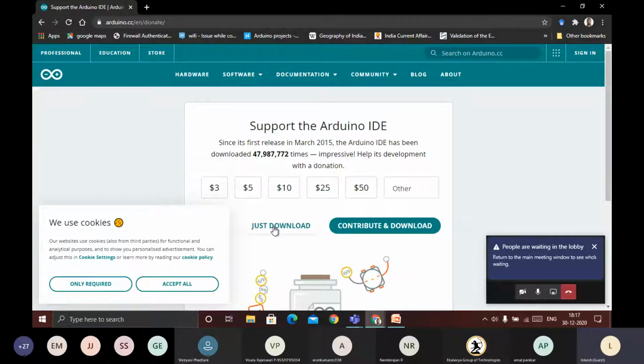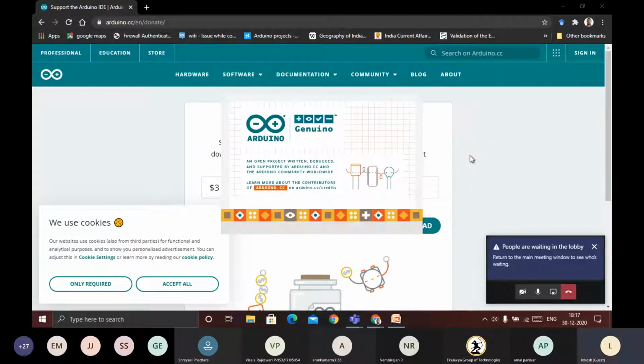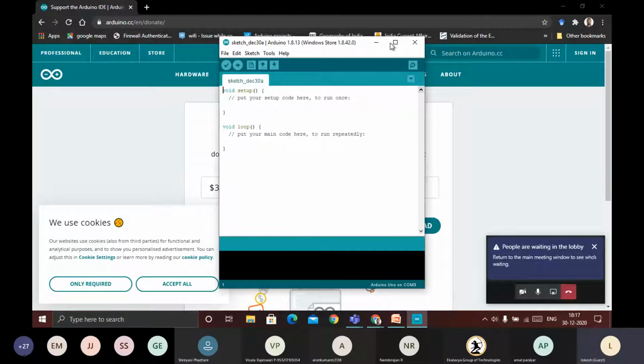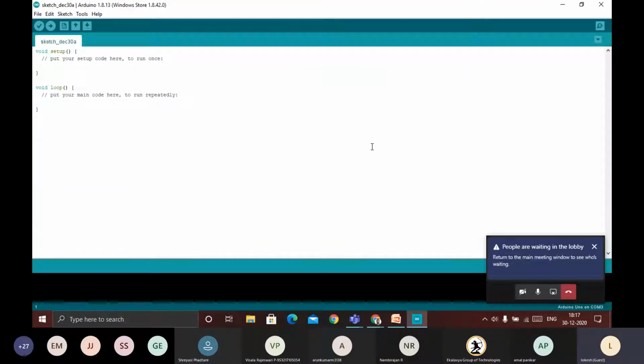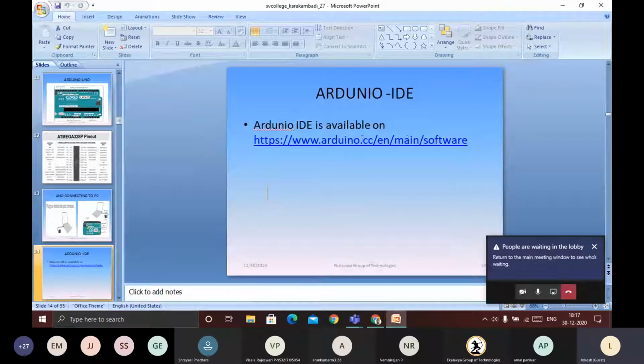It will download. It's simply a download, and it's going to be an app something like this. So this is how the Arduino IDE, integrated development environment, will look like after installing. This is the thing, a simple thing. So this is how we can download and install the Arduino.